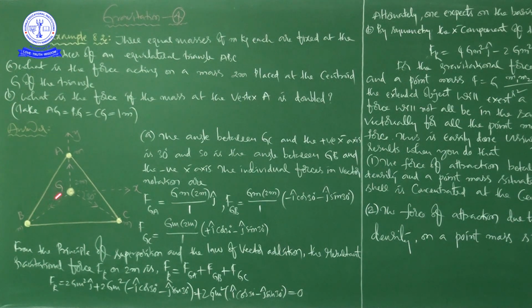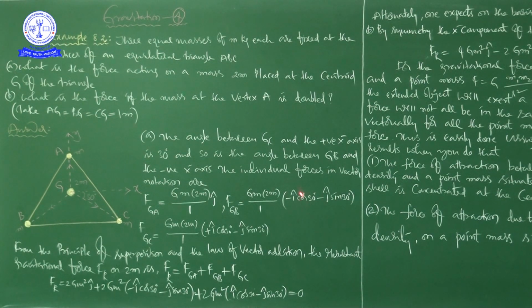Similarly, you go for FGB. This is G into small m into 2m divided by 1 into, in the bracket, minus i cos 30 minus j sin 30. Right? Next, this is FGC.